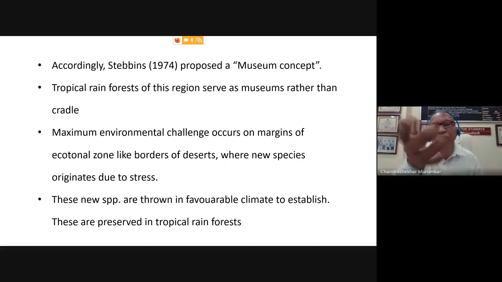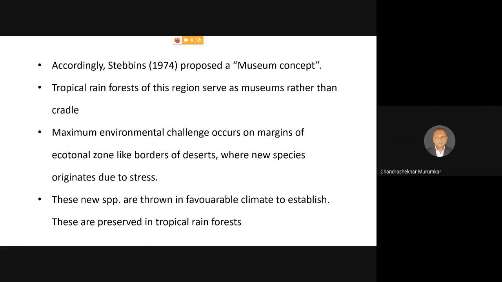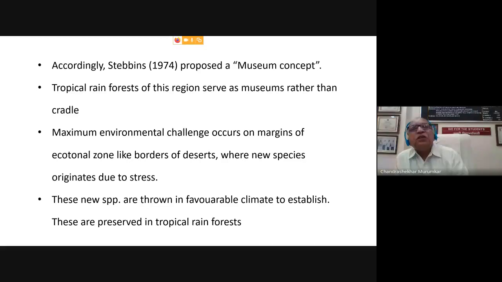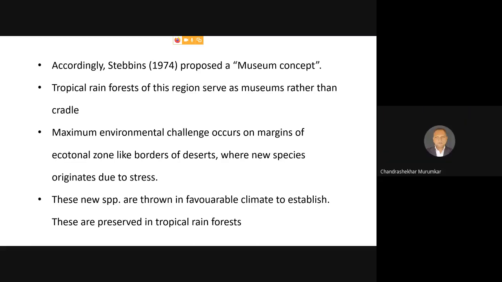According to Stebbins, a very recent proposal, he proposed a museum concept because he studied the tropical evergreen forests of Assam, Bangladesh, Indonesia, and many other areas. And he suggested that these tropical forests are rich and are preserving the primitive angiosperms, primitive genera, as well as the modern and advanced genera also. So the tropical rainforests of these regions serve as museums. The museums are nothing but areas which are preserving the species as they are.